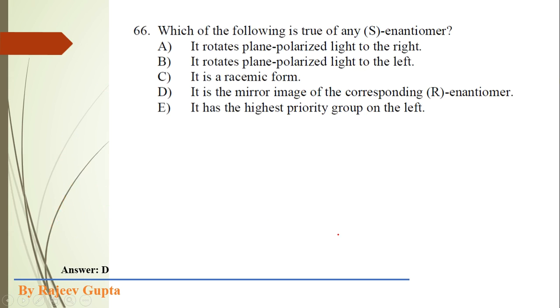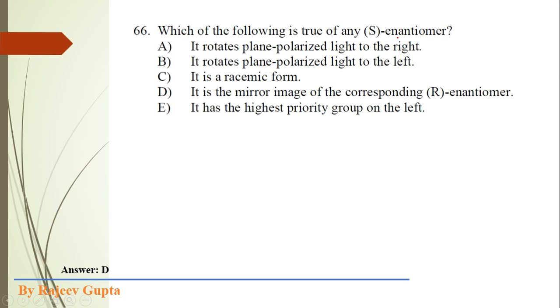Now the next question: which of the following is true of any S enantiomer? Any S enantiomer means an optically active compound which contains a chiral center, and that chiral center has configuration S. So we have to match this S enantiomer with the true option.